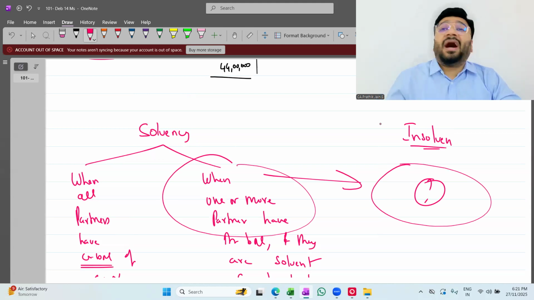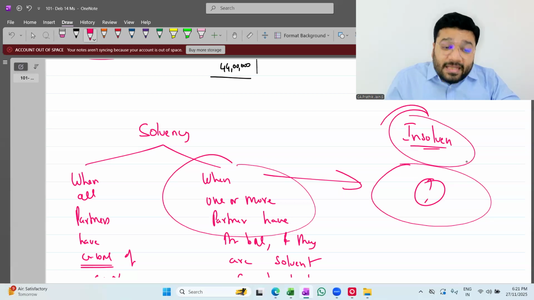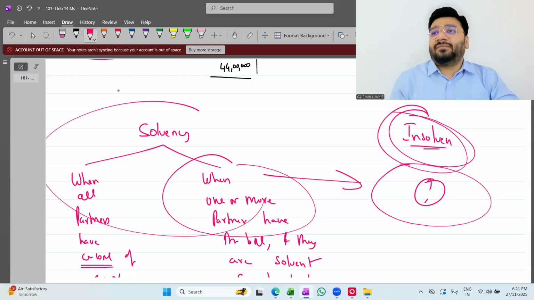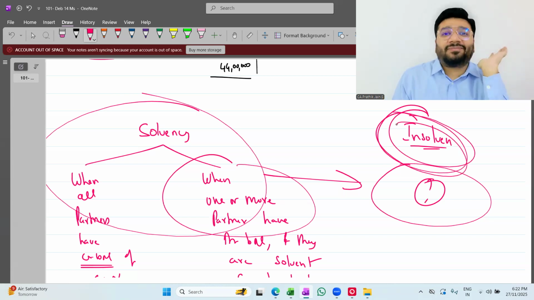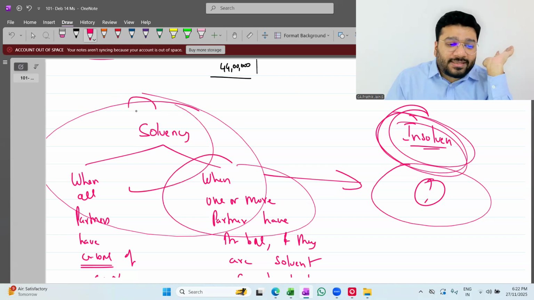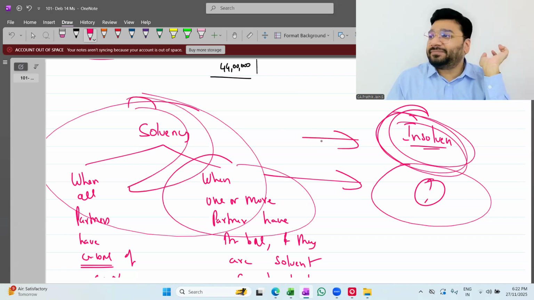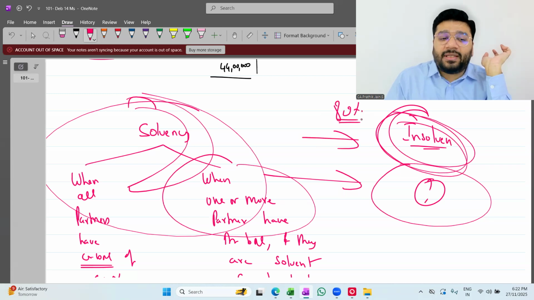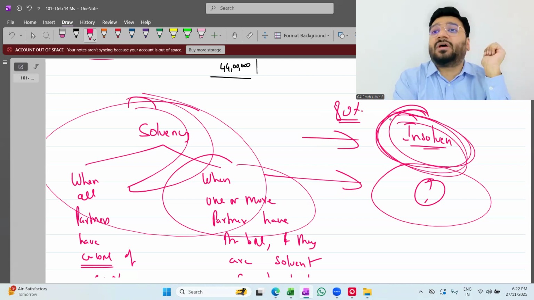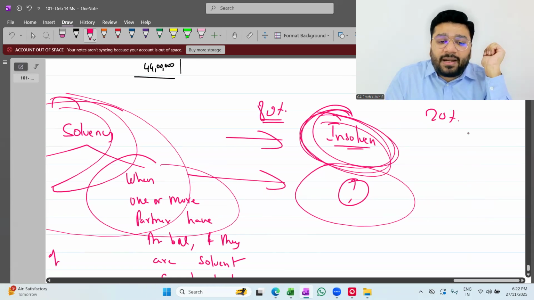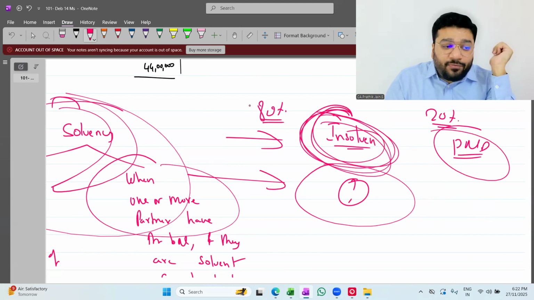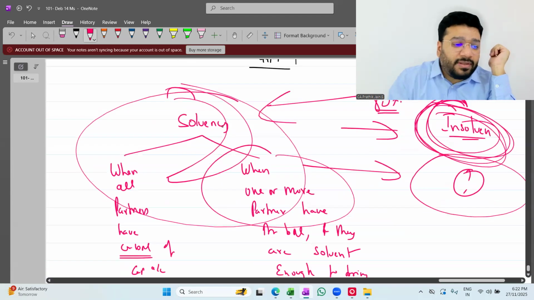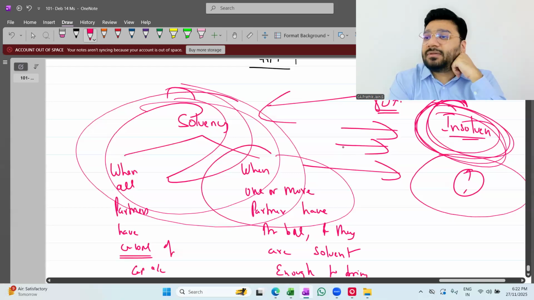In the exam, there are high chances that insolvency is asked. Why? In insolvency, all these topics are tested. In insolvency also we prepare the realization account, loan by partner, loan to partner, everything. So nobody will try to test on this; they will try to test on insolvency. So 80% chances are that you might get a question from insolvency. 20% chances that they might ask piecemeal distribution, a new topic again. And this insolvency is fully based on this topic. If this topic of solvency is not clear, you can't solve this. Okay, not okay?